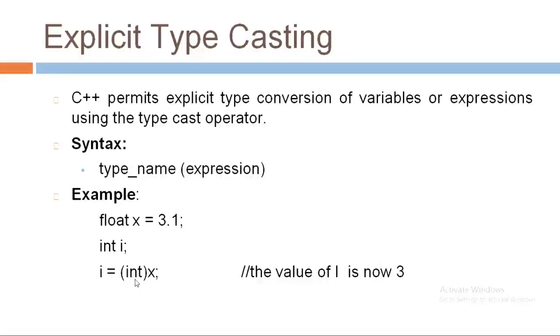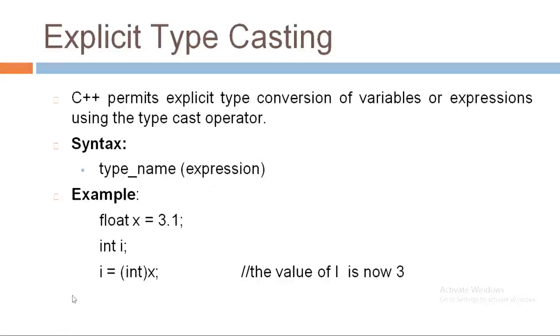So in our example, x has the value 3.1, which is a floating point value, and i is declared as an integer. If I want to assign the value of x to i, it is not done automatically because both data types are different.